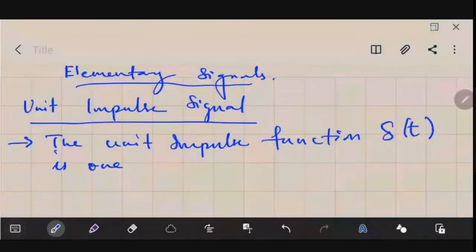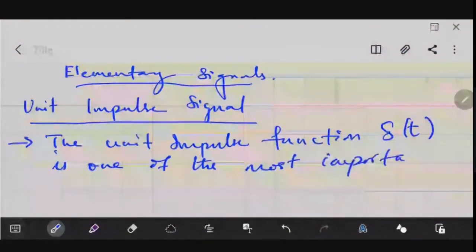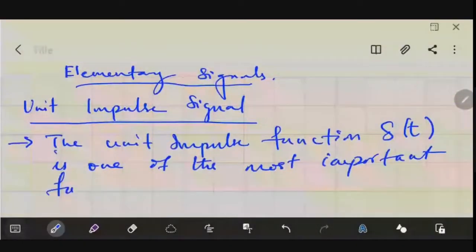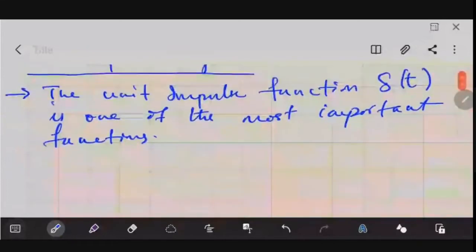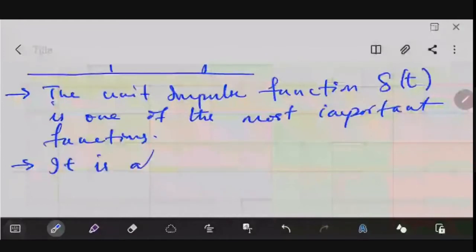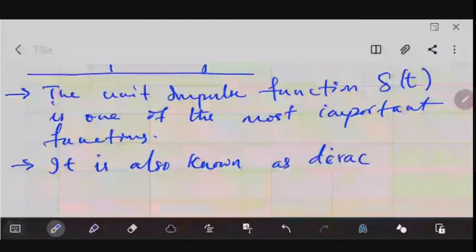It is one of the most important functions. How it is expressed, let's see. It is also known as the Dirac delta. Dirac delta is its other name.